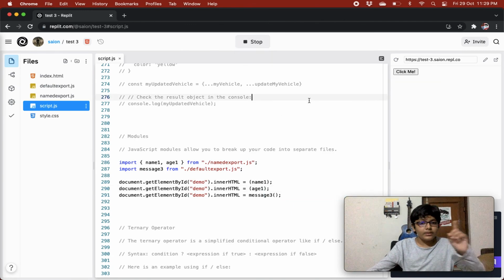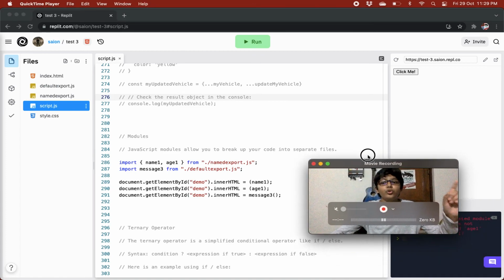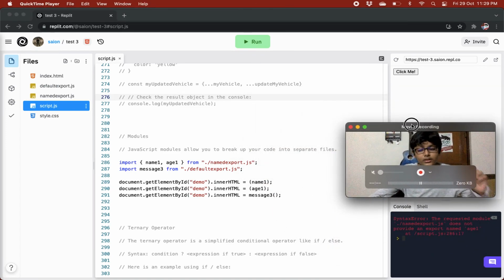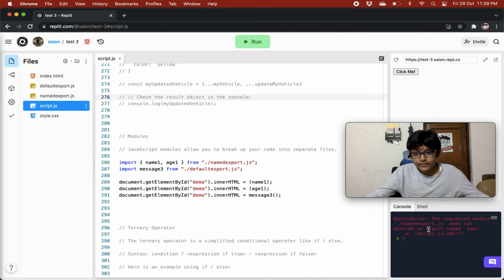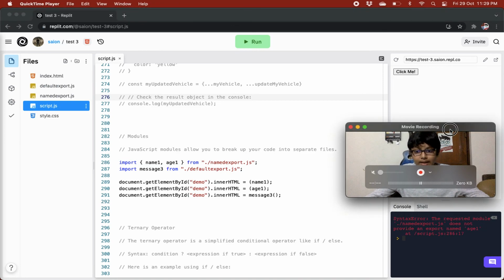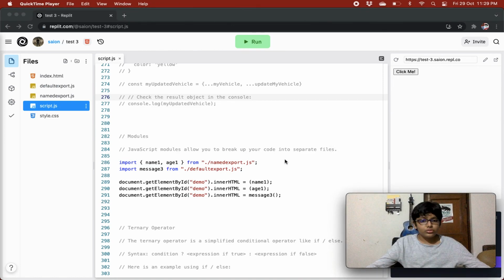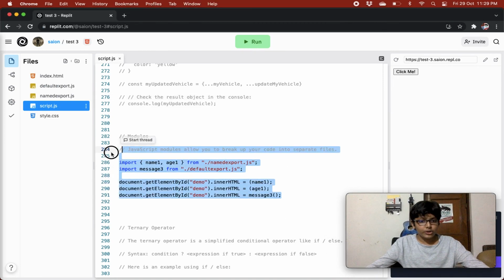And in named exports, we have to import it using the exact name that was used to export it, right? So it is saying that named export.js does not provide an export named age1 and name1, right? So this was for modules.